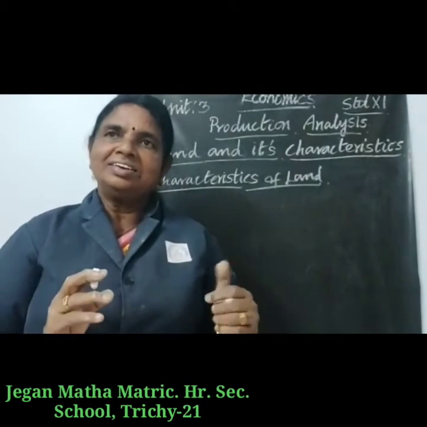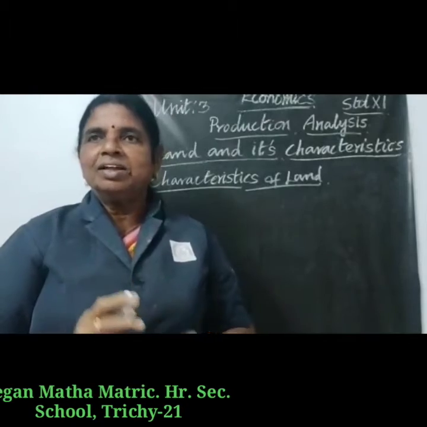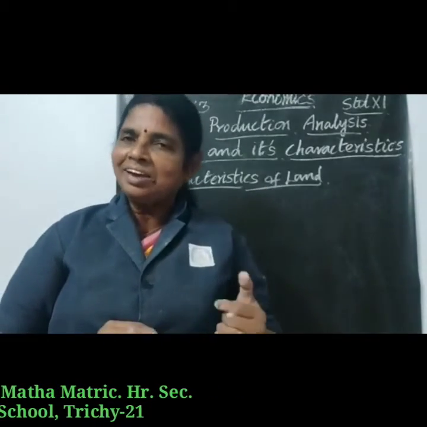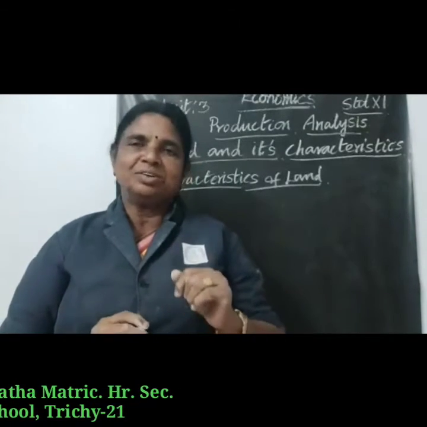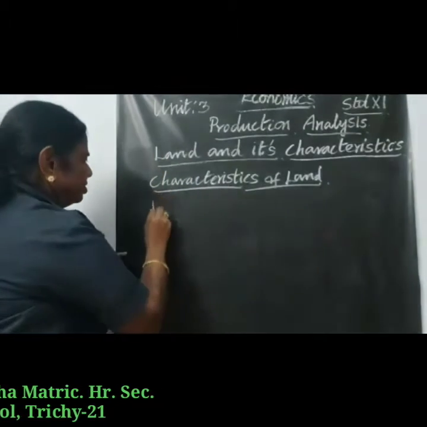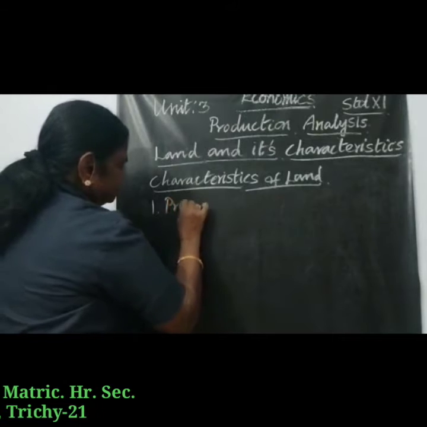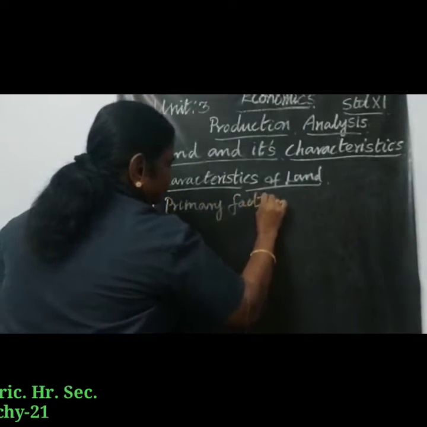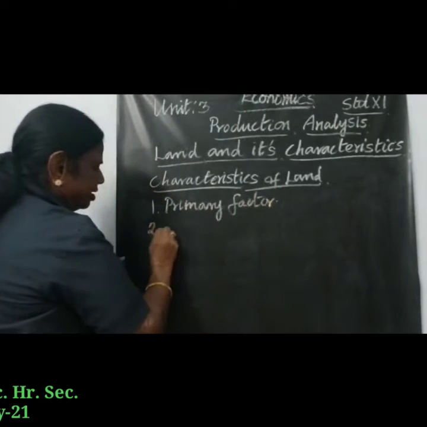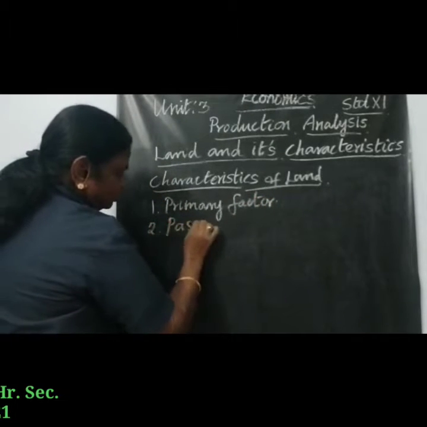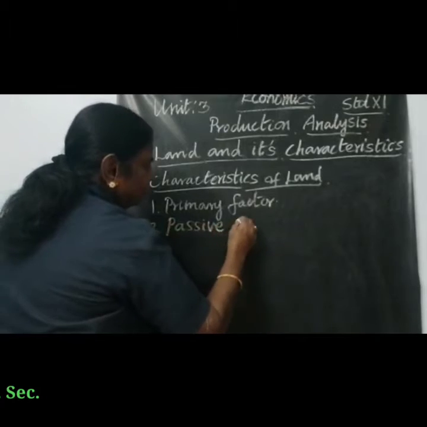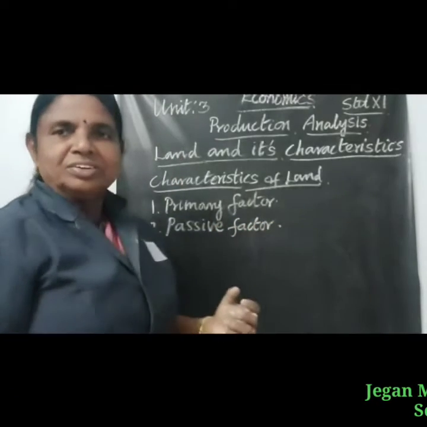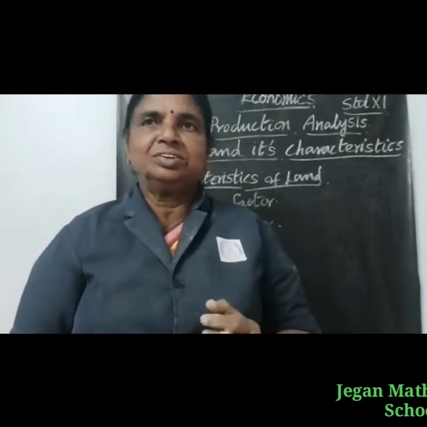The important characteristics of land. Land is a primary factor of production. Secondly, it is a passive factor of production.